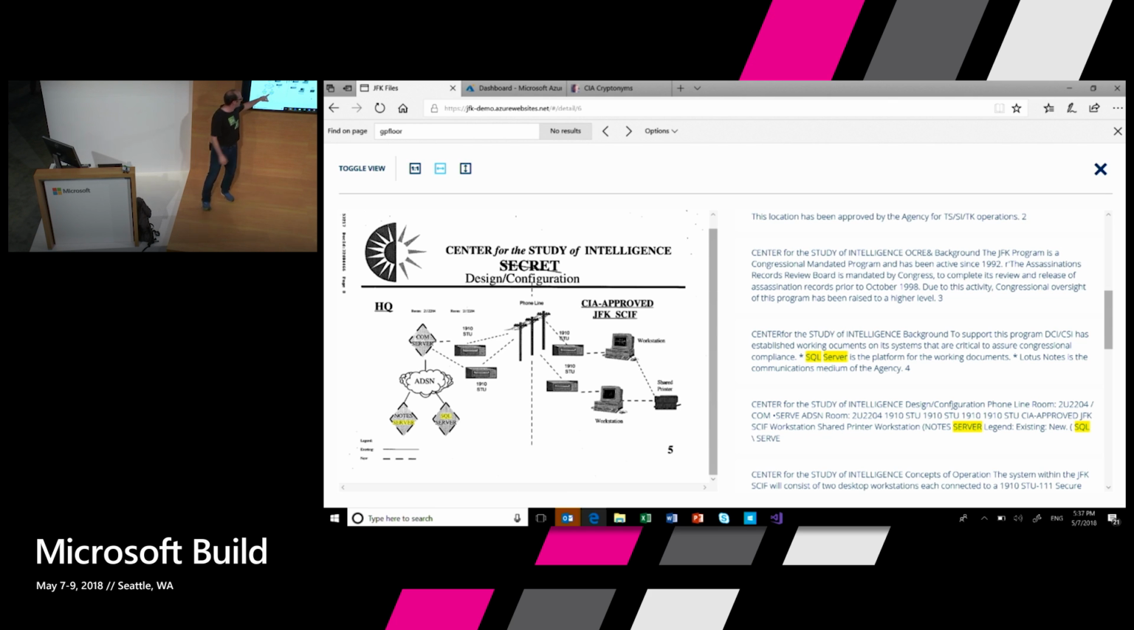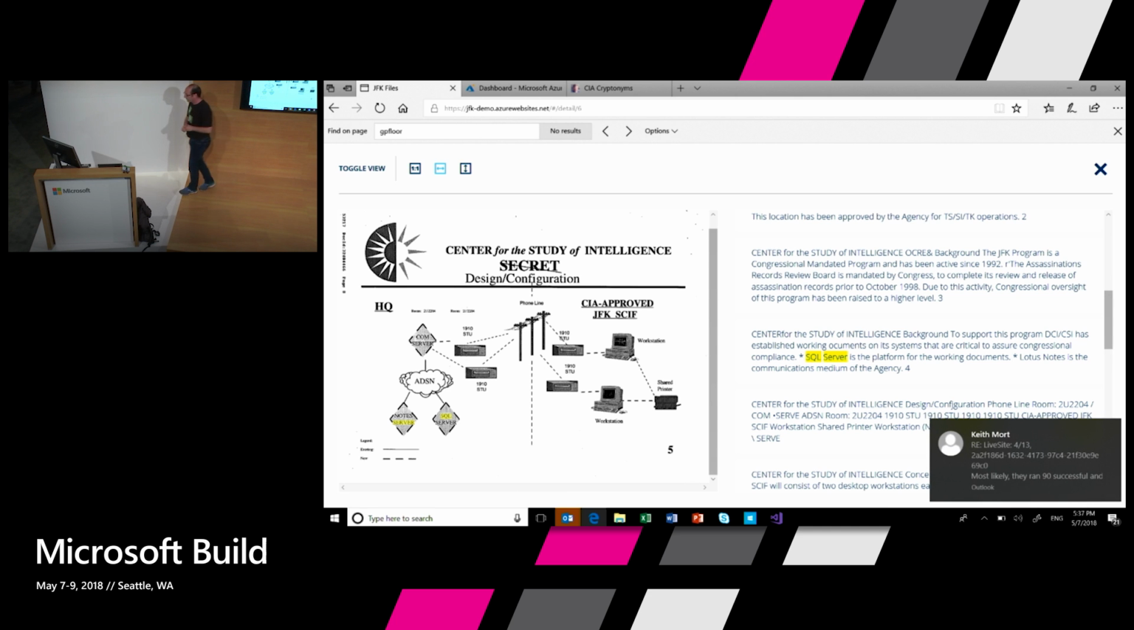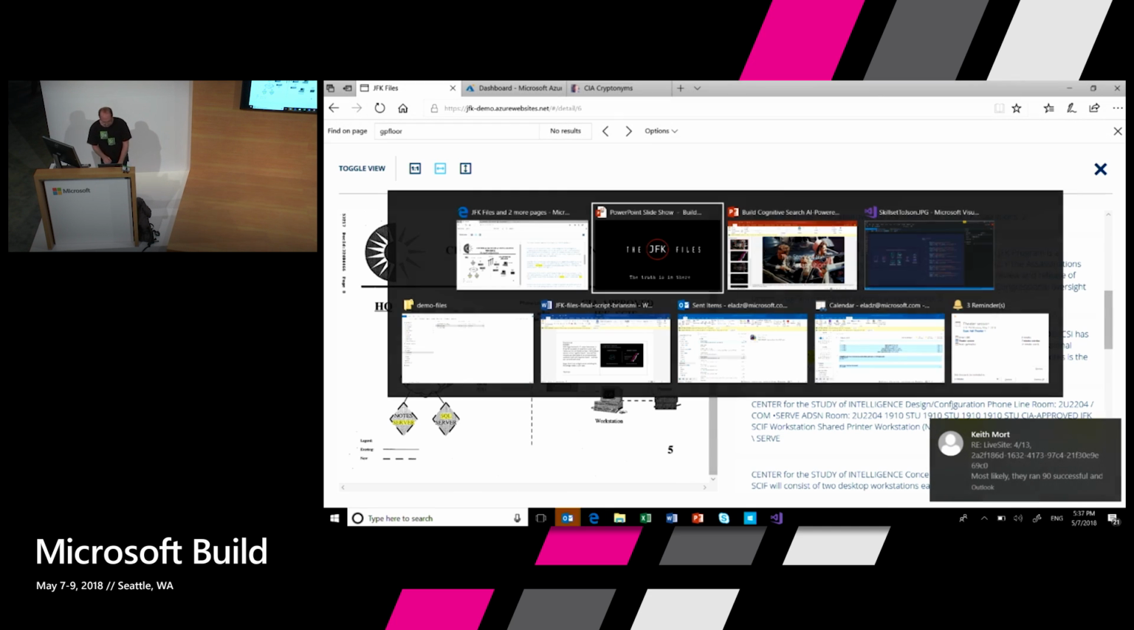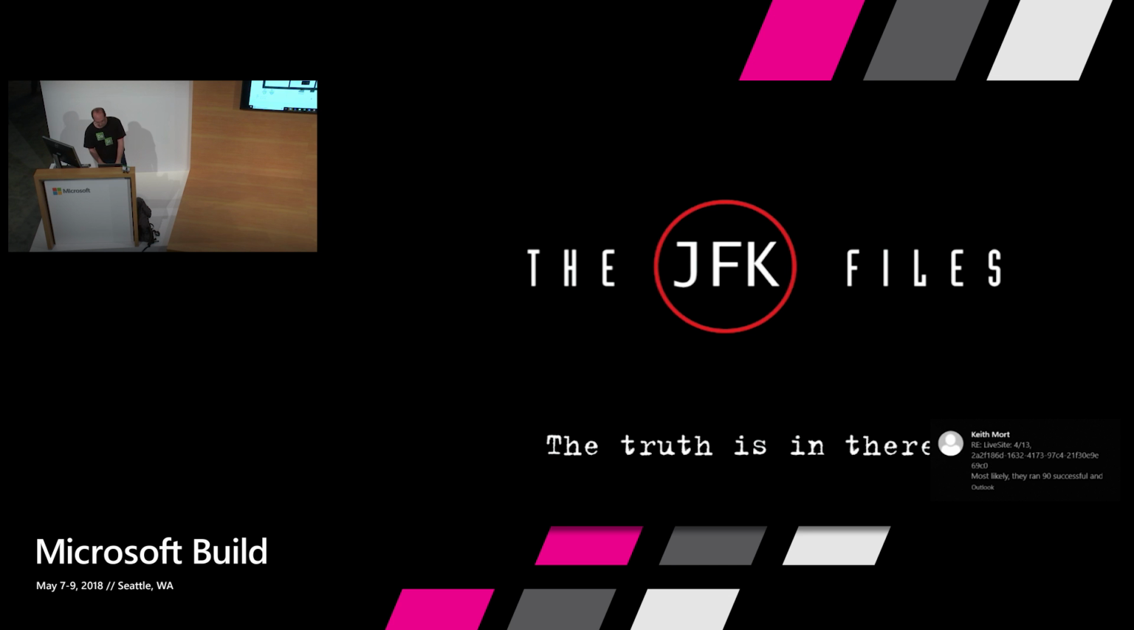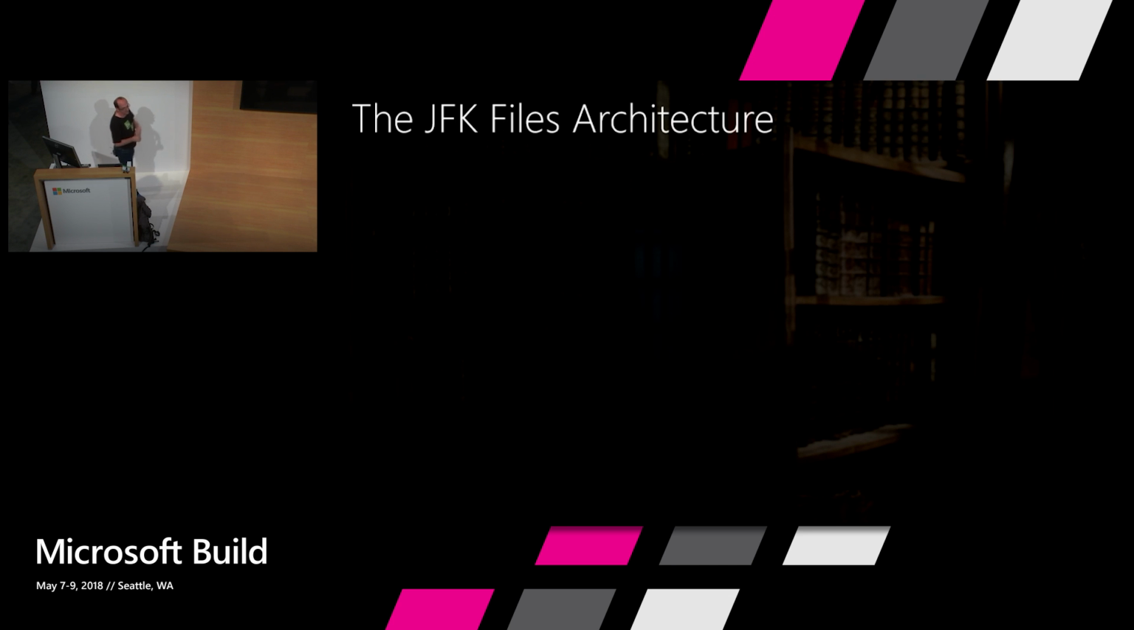So they use SQL Server, a bunch of secure telephone units, shared printers and whatnot. This PowerPoint deck is actually pretty interesting. It talks about how many millions of dollars were paid to build this, how many hours of overtime were paid to human employees to go and manually annotate the data and put all those tags around Fidel Castro and whatnot. And we've built this in about 2 days with one developer. And here is how we built it.